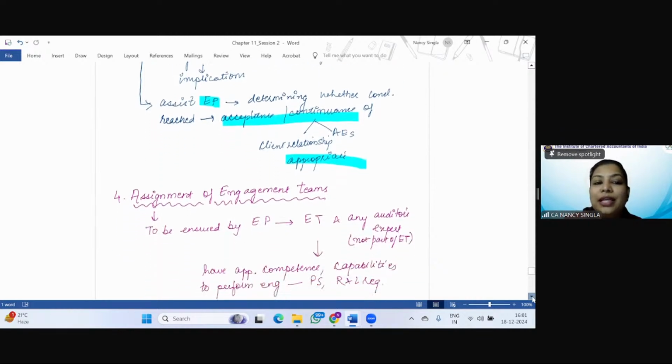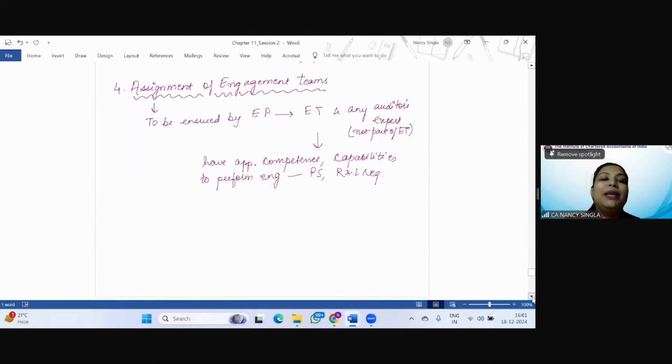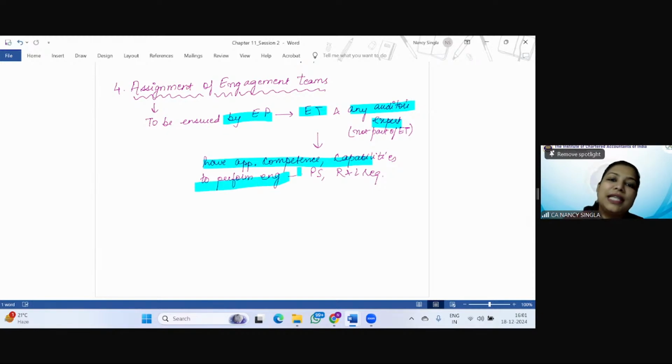The next point is assignment of engagement teams. There it was human resources, so it is very simple. With respect to assignment of the engagement team, the engagement partner should ensure that the engagement team, and any auditor's expert who is not part of the engagement team, have appropriate competence and capability to perform this engagement according to professional standards, regulatory and legal requirements. Simple. Quickly tell me, is it easy?